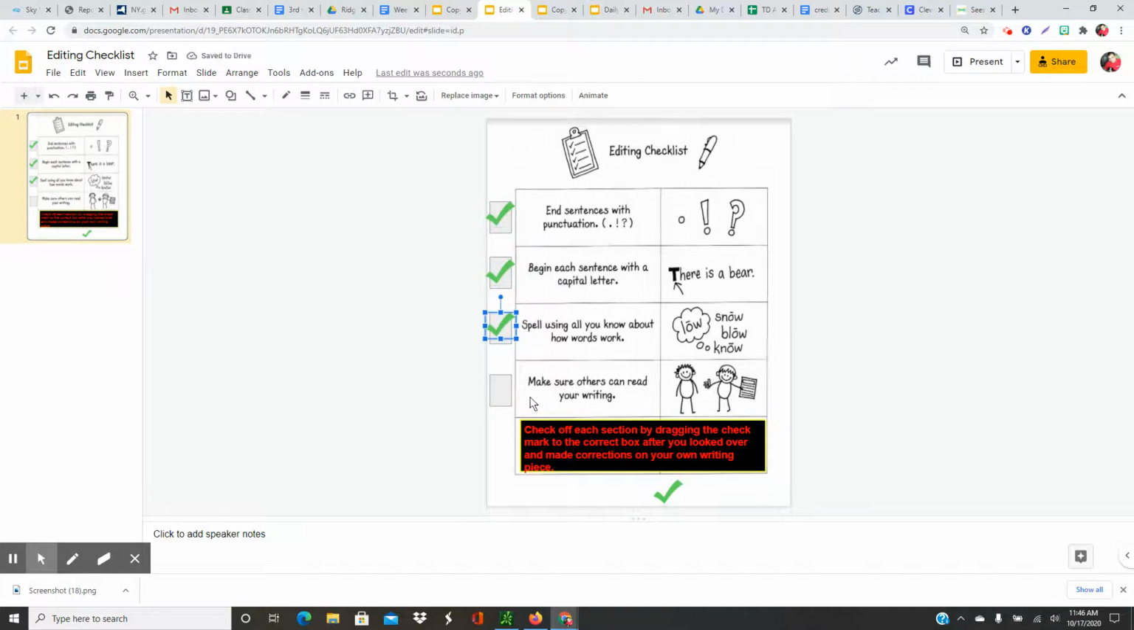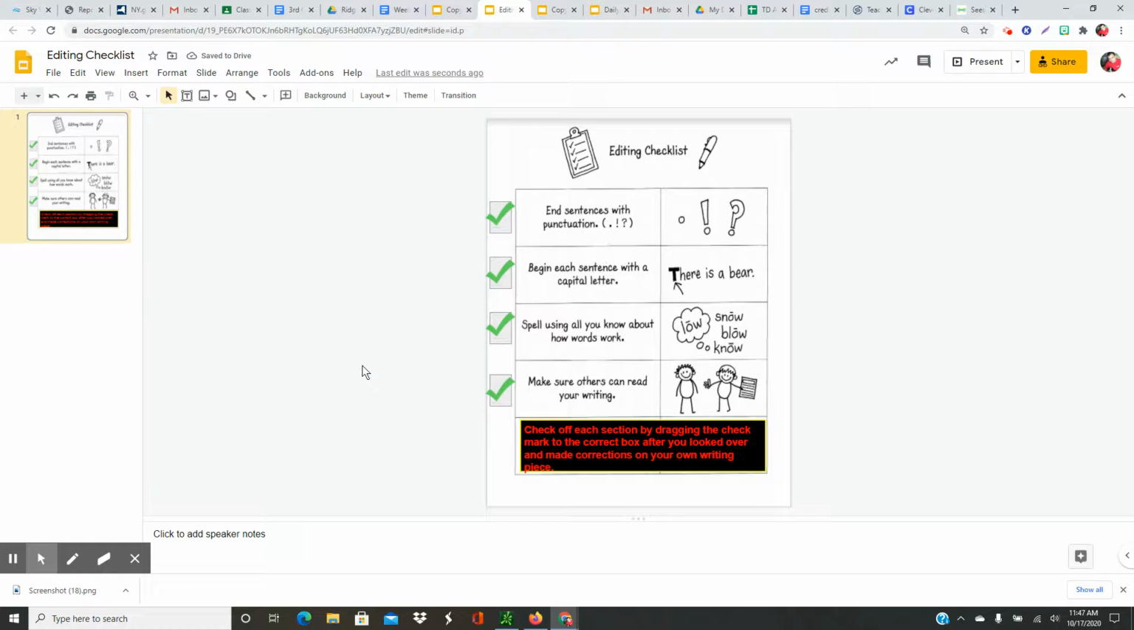And finally, make sure others can read your writing. If your writing is very sloppy and no one can read it, no one will hear your story. Read your sentence out loud. Make sure it makes sense. If you read a sentence and it doesn't make sense, well, you might want to go back and change a couple of words or change your sentence. Once you have done that, you'll put your check mark here as well.